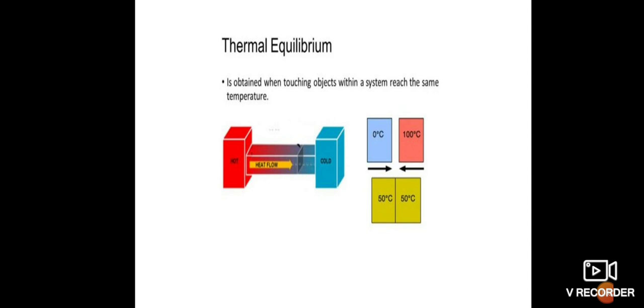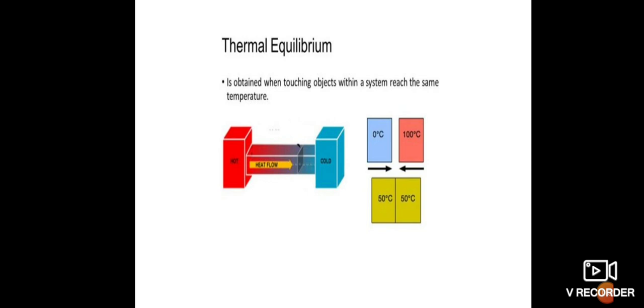This is depicted when a cool body is placed in contact with a hot body: some thermal energy is transferred from the hot body to the cold body. As a result, there is a rise in the temperature of the cold body and a decrease in the temperature of the hot body. This process will continue until these two bodies attain the same temperature. So thermal equilibrium is obtained when touching objects within a system reach the same temperature.